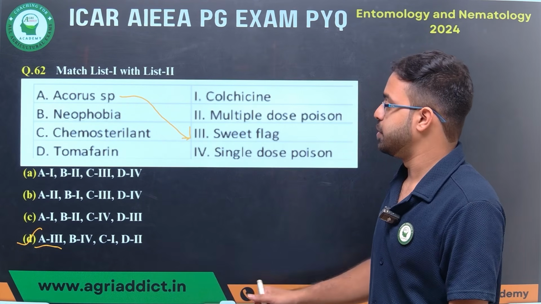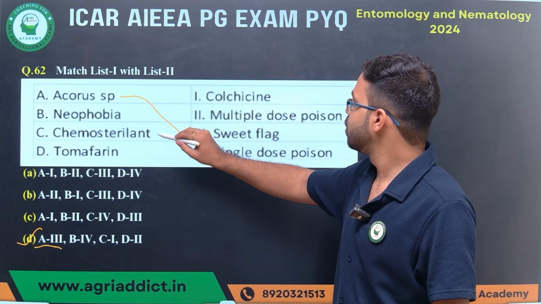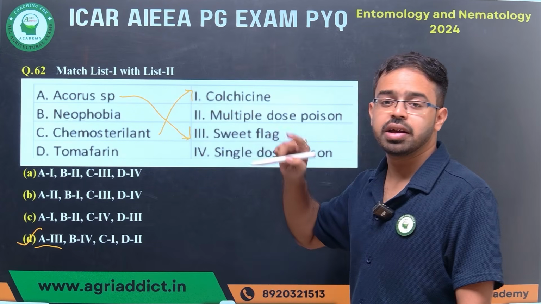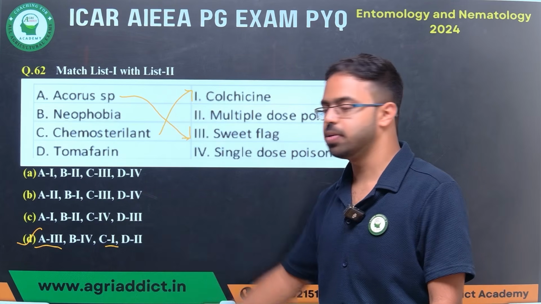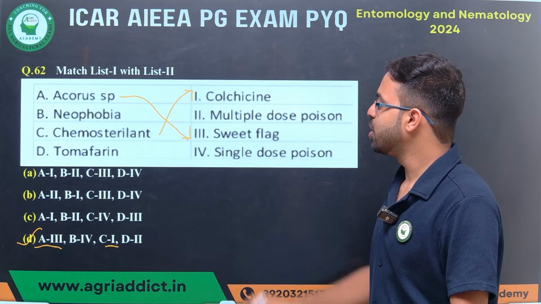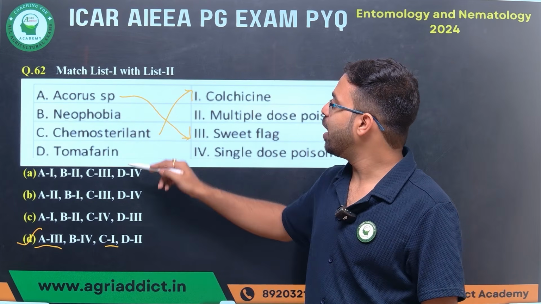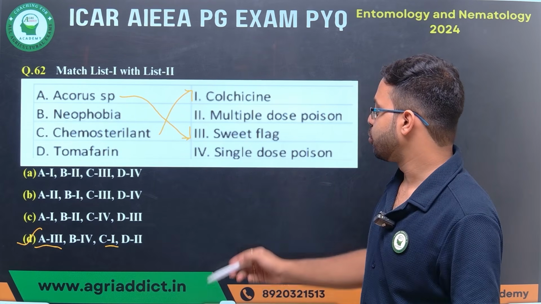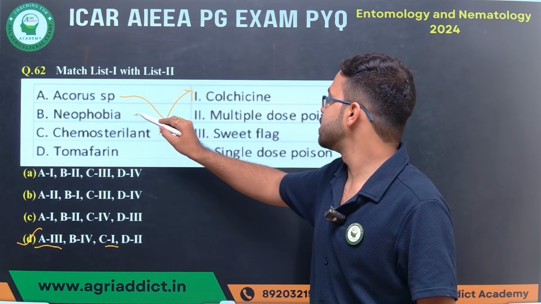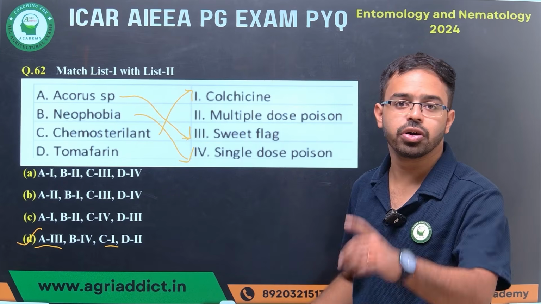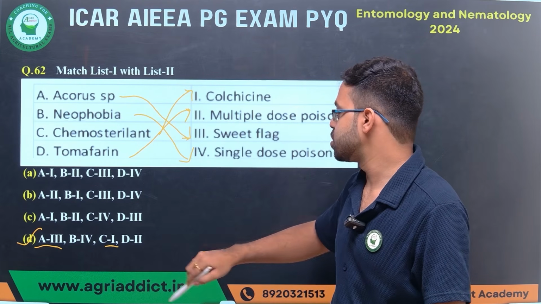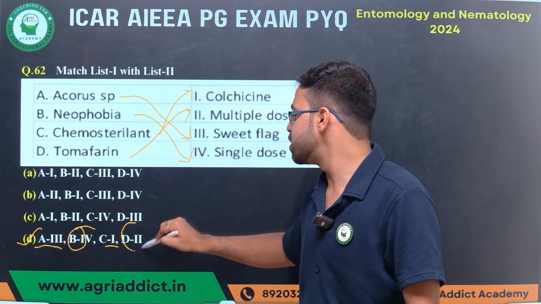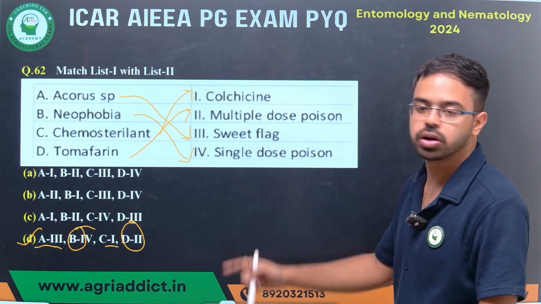Chemosterilant. We'll see. Chemosterilant is colchicine, which is a rodent chemosterilant. So C is 1. And two other options are left, neophobia and temephos. So neophobia is associated with the single dose poison for rodents, and the other is a multiple dose. So 4 and D. So you got your answer.